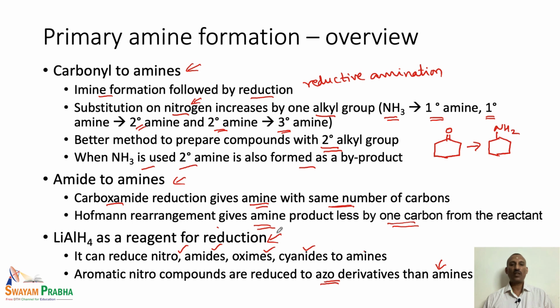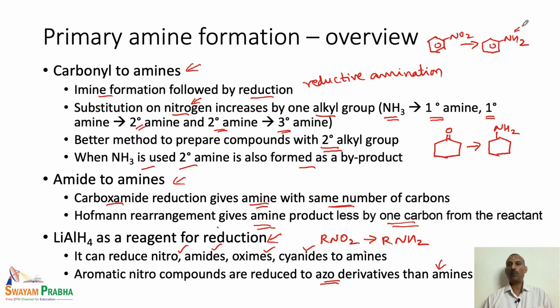The LAH reduction of R-NO2, when R is an alkyl group, can be reduced very effectively to the corresponding amino derivative. But if the R is an aryl unit, that means if we have the aromatic system, then the reduction of this nitro group to the corresponding amino derivative does not take place using lithium aluminium hydride, because in this case we end up with the azo derivative.